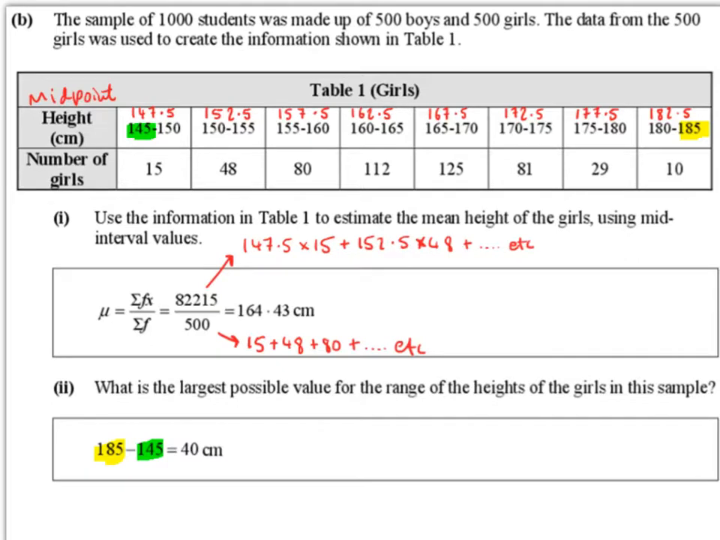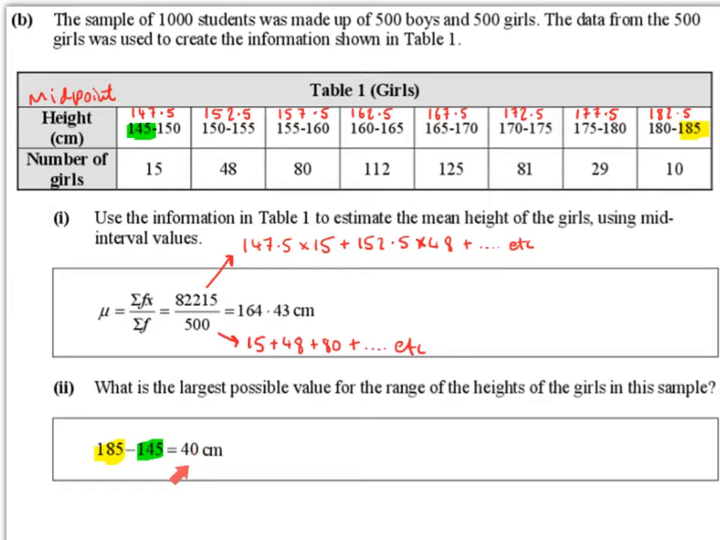So next we want to find the largest possible value for the range of the heights of the girls in the sample. So we take the highest or the largest height, which is 185, and we subtract the lowest height, or the smallest, which is 145, and 185 minus 145 is 40 centimetres. So this is the largest possible range for the heights of the girls in the sample.